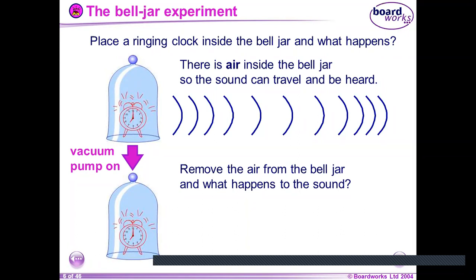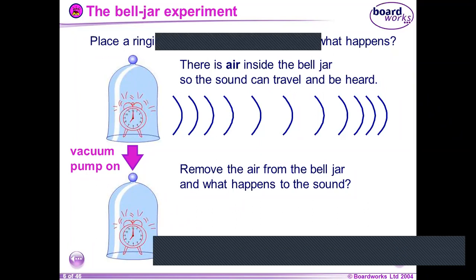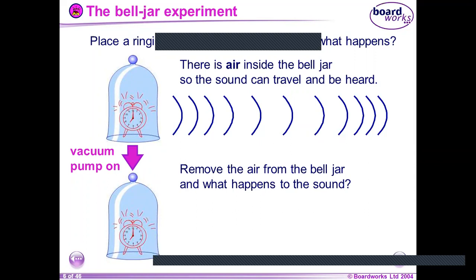And that's why we don't hear the explosions happening on the sun's surface. The sun's surface has a lot of explosions, but we can't hear them. We still get the heat and light from the sun because heat and light are different waves. They do not need matter to move through, while sound is a mechanical wave.